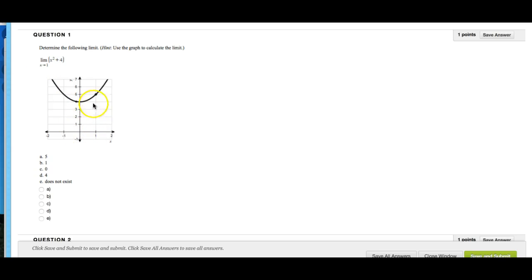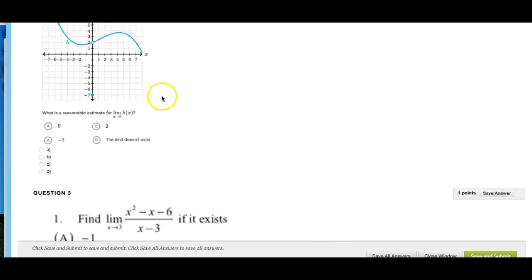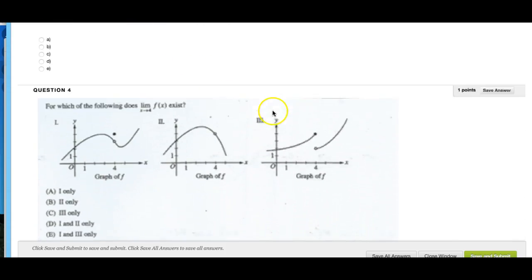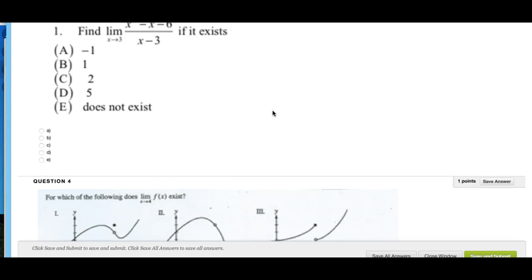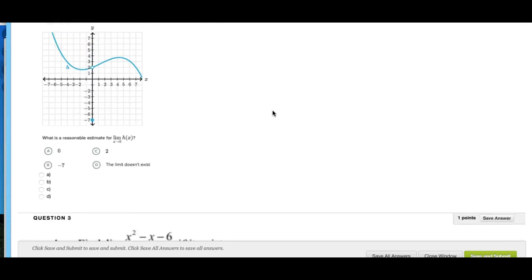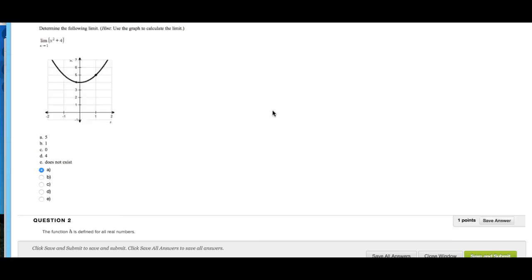Well, as x approaches 1, it looks like the limit, to me, it looks like 5. So I'm going to put 5 as my answer, so I'm going to click on A, and that would be my answer, because the limit is the intended height of the function. And then you would just do all of these problems, and you have to get an 80% or better in order for the assessments for the week to open.